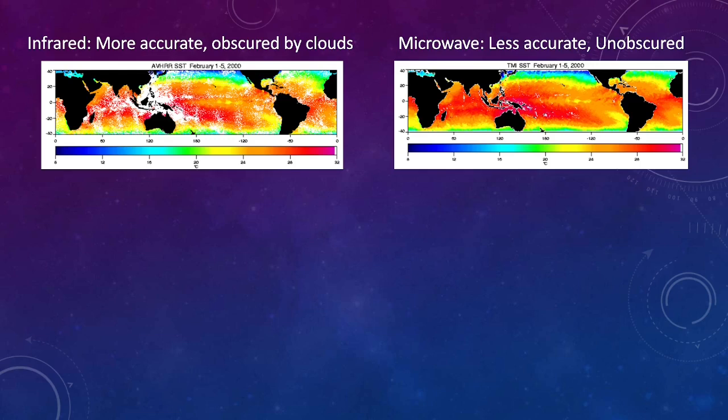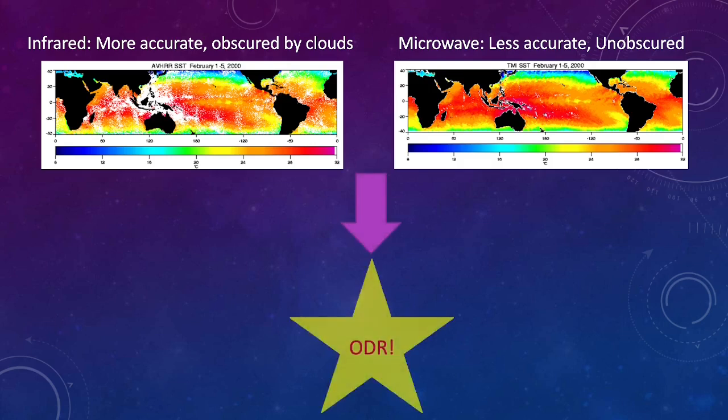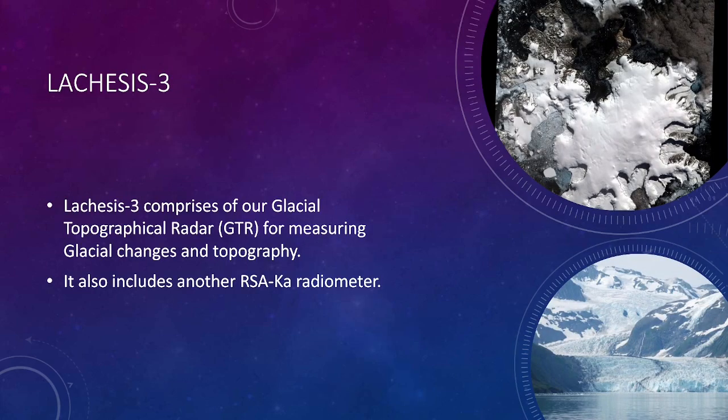Our Ocean Dwell Wave Radiometer utilizes both passive microwave and infrared radiometry to determine sea temperatures. The latter is more accurate and backed by stronger heritage, but is blocked by clouds. By integrating both systems, we hope to leverage cutting-edge technology to produce a more accurate data product that is also less subject to atmospheric interference. Lachesis 3 will be equipped with RSA-Ka and a glacial topographical radar.